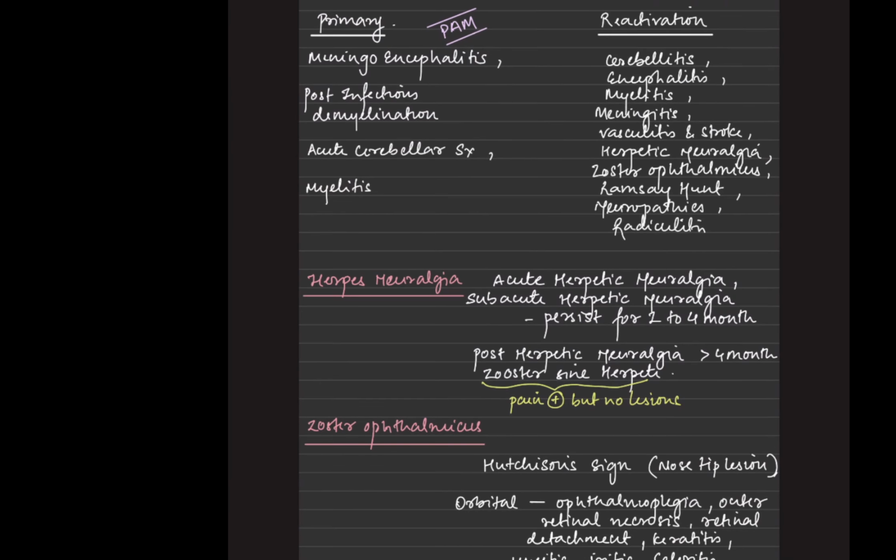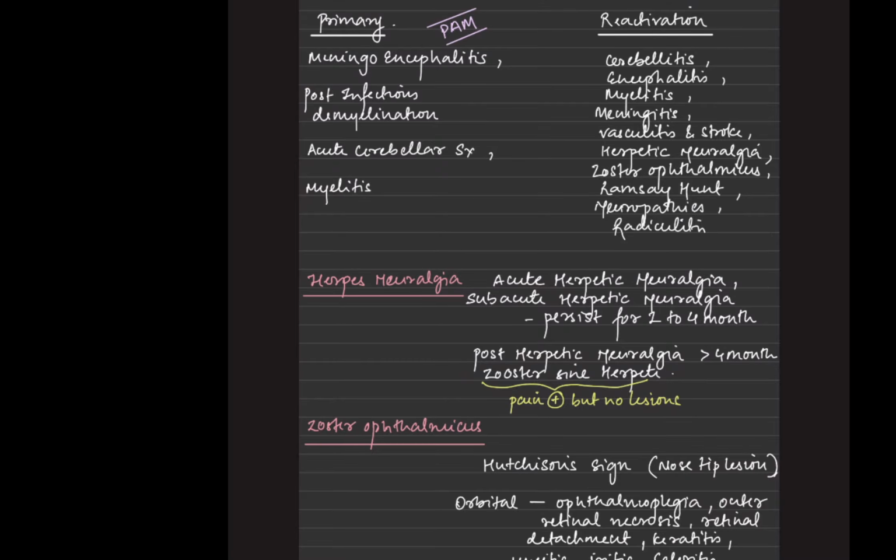Now, if we talk about herpetic neuralgia, there could be an acute, subacute, or post-herpetic neuralgia, depending upon the time period. The time period is less than 1 month, 1 month to 4 months, and more than 4 months. And if we talk about zoster sine herpete, that is where pain is there, but the lesions are not present. Here the patient would be complaining of a certain amount of pain, but you cannot see any lesion. But there is a history that the patient has suffered HSV or varicella zoster infection in the past.